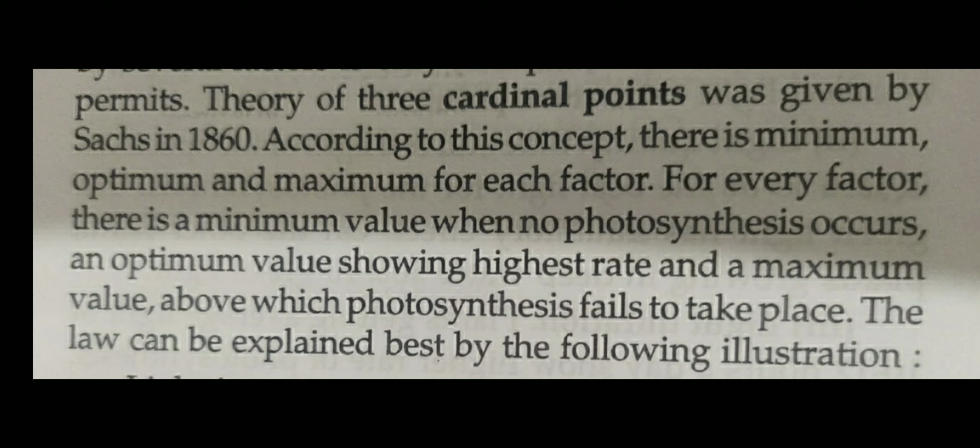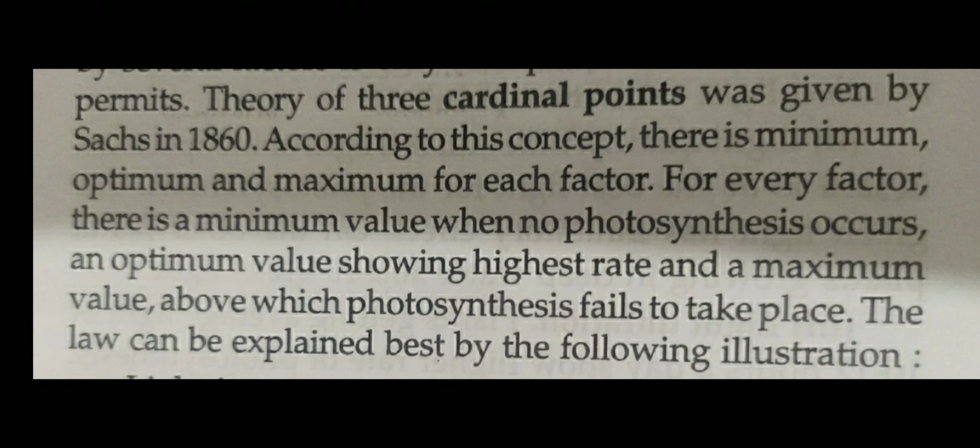The optimum value shows the highest rate. If the rate of photosynthesis is high, it means that the factor is in the optimum quantity. And the maximum value means above which photosynthesis fails to take place, beyond which the rate of photosynthesis will not occur. So there are the three cardinal points.